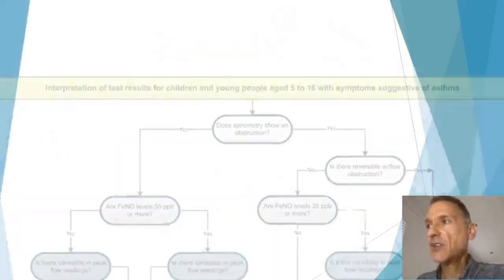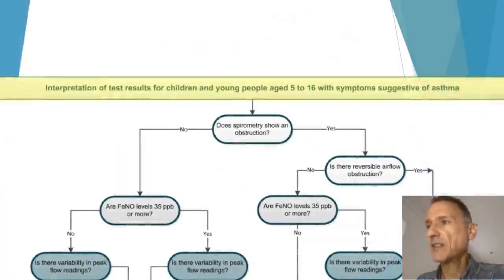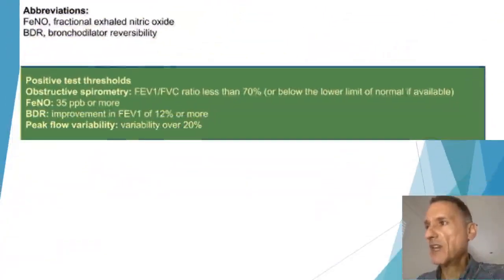The second section looks at the interpretation of test results. But before looking at the different scenarios and starting the flowchart itself, let's look down here at what the positive test result thresholds are for children. Obstructive spirometry means that the FEV1/FVC ratio is less than 70% or below the lower limit of normal if available.